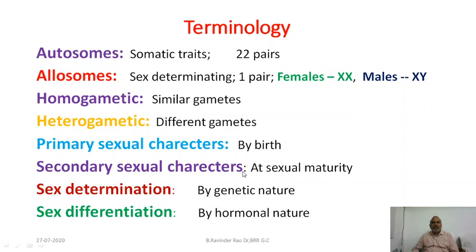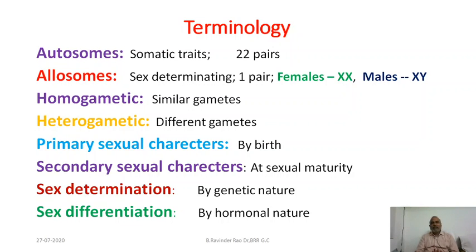Secondary sexual characters are those morphological changes that appear whenever the body attains sexual maturity. For example, if boys attain sexual maturity, they develop some special characters which are not there in females. If girls attain sexual maturity, some morphological changes appear. Such characters are called secondary sexual characters, and they are expressed by hormones, sex hormones.